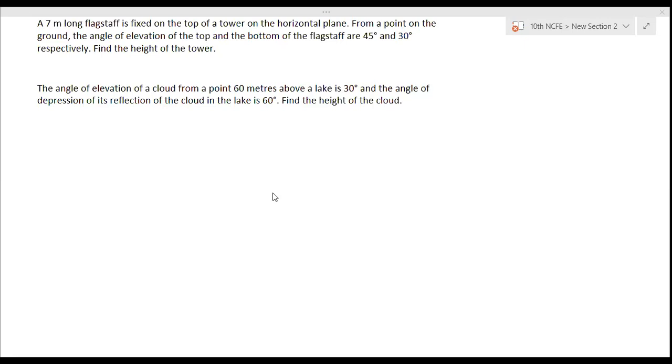What's the height of the tower, ma'am? Tower. Why, tower? Why is tower needed? Ma'am, they don't ask to find the height of the tower. Cloud question is there. I think he's doing the previous. Yeah, got it.